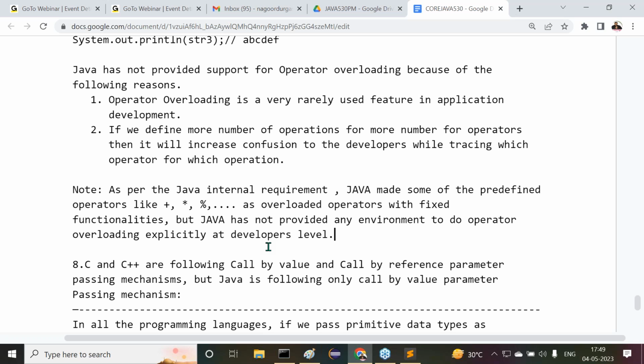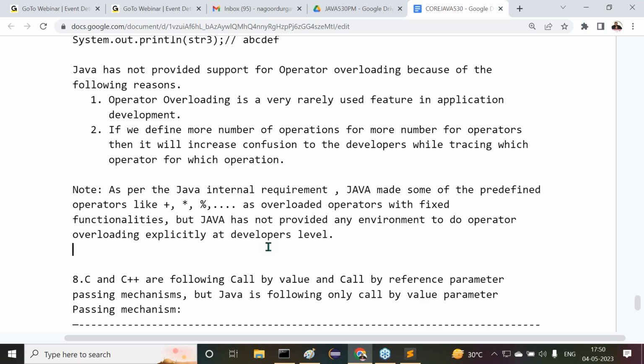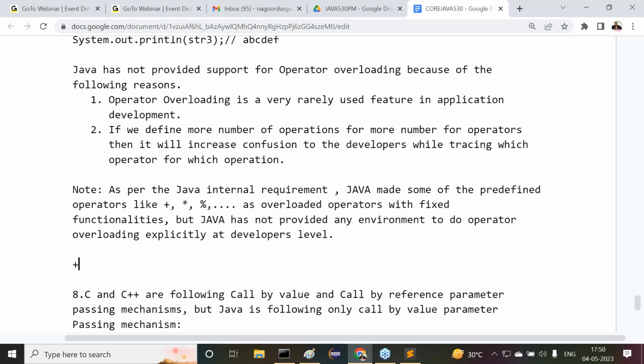So officially, internally operator overloading exists in Java up to some of the predefined operators, but Java has not provided any environment to define operator overloading explicitly. For example, plus operator is available for arithmetic addition, and for string concatenation we are using it.